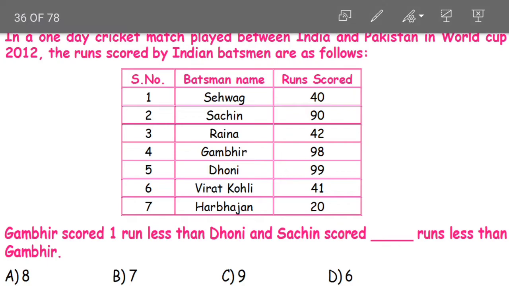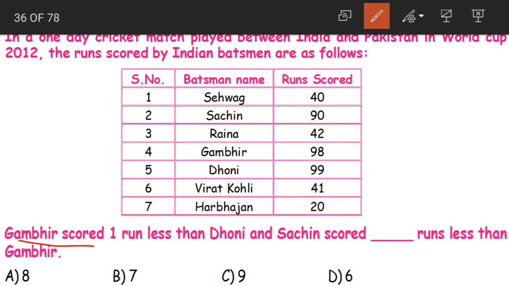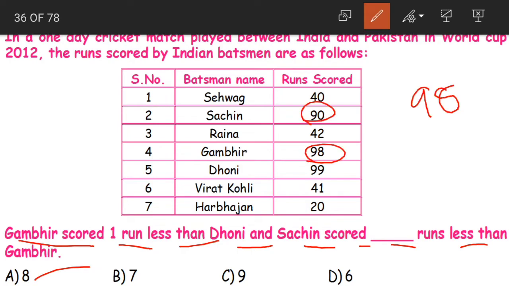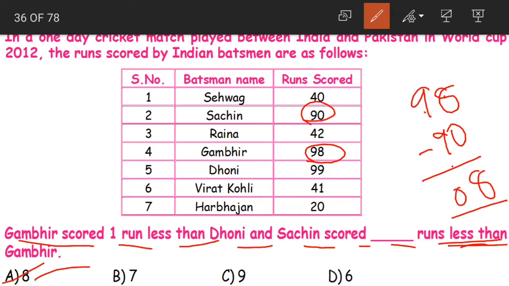Next, again, if Gambhir scored 1 run less than Dhoni and Sachin scored dash runs less than Gambhir. Now Gambhir scored how much? 98. How much did Sachin score? 90. So we need to find out the difference. 98 minus 90: 8 minus 0, 8. 9 minus 9, 0. What is the answer? 8 runs. So Sachin scored 8 runs less than Gambhir.